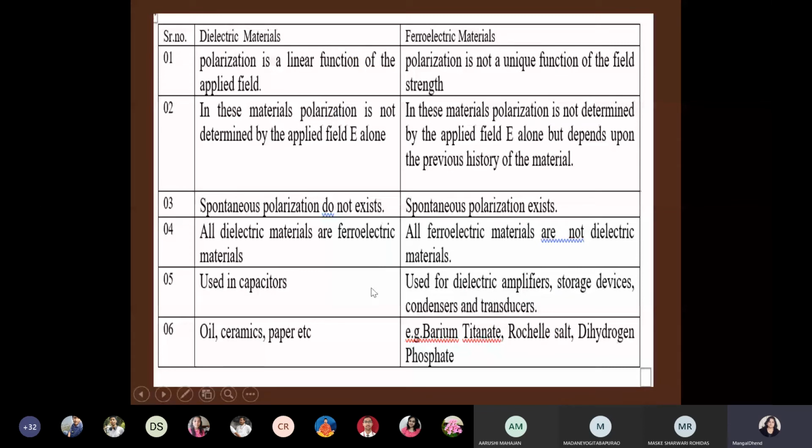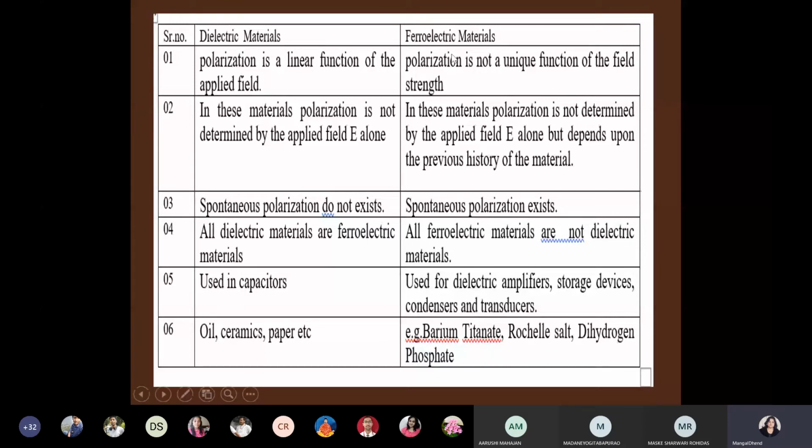So now let us see the difference between dielectric materials and ferroelectric materials. I already told you, just try to remember in difference form so that you can write down properties and applications. In dielectric materials, as you know, polarization is a linear function of electric field, because when the electric field increases, polarization goes on increasing. The constant of proportionality is polarizability. We have just seen it.